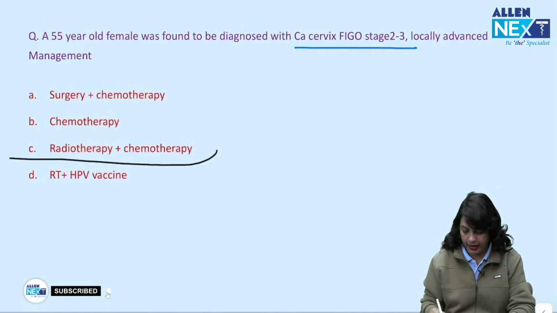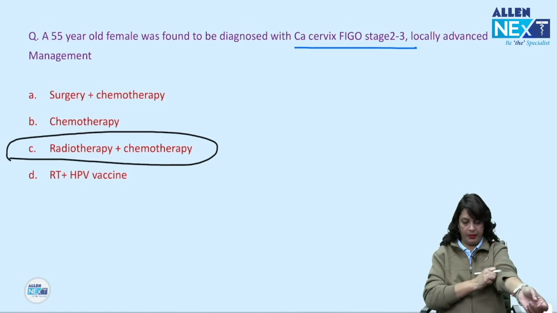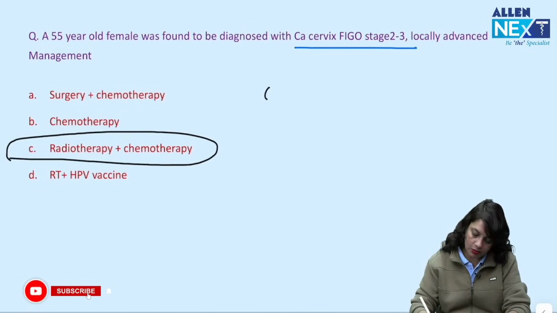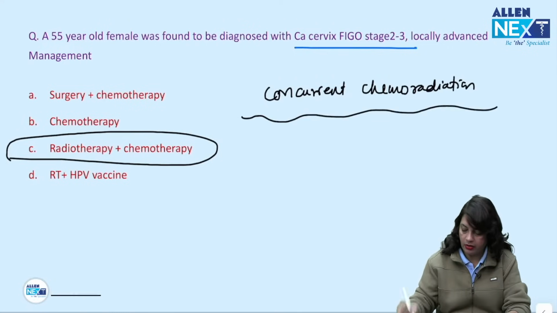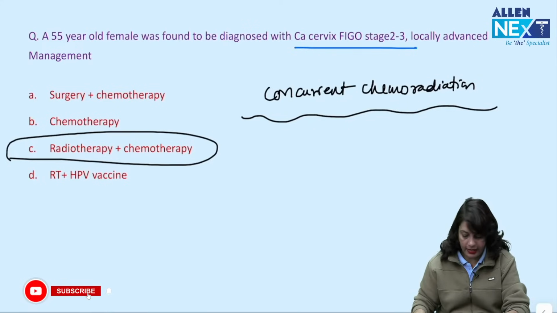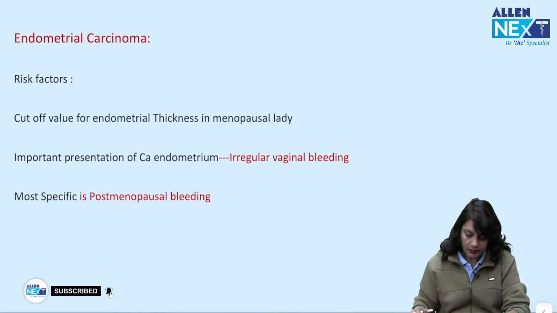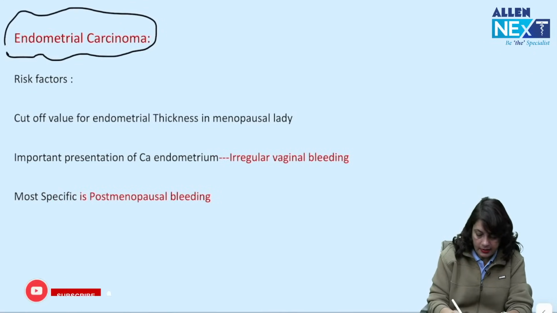So this is radiotherapy plus chemotherapy, or we can call it concurrent chemoradiation.